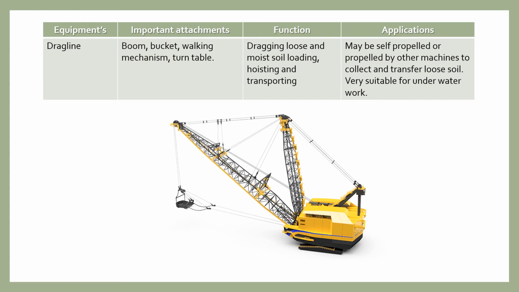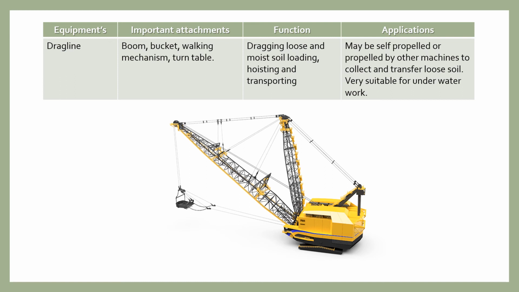And the important attachments of the dragline are boom, bucket, working mechanism and the turntable. So these are the important attachments of the dragline.